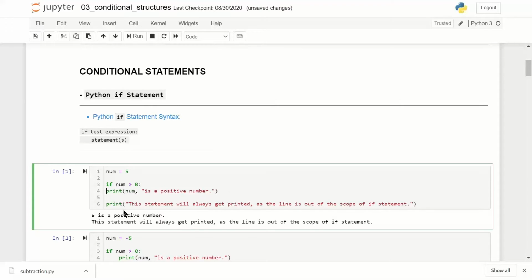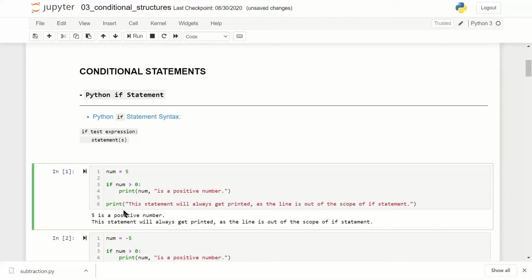If I keep it like this, the print statement will get executed because the print is now not inside if. Only by putting indentation am I telling the Python interpreter that this print is part of the if statement.